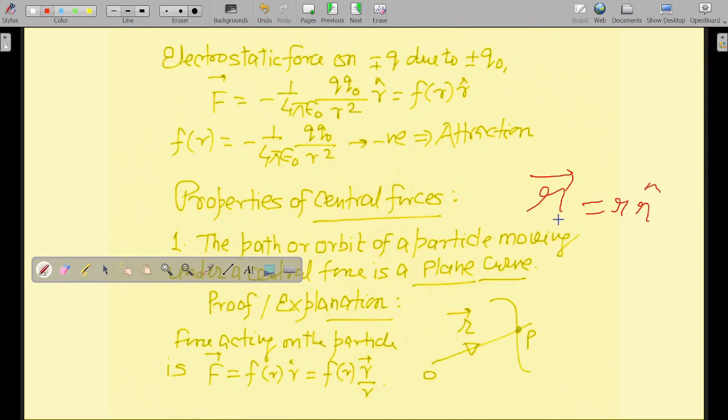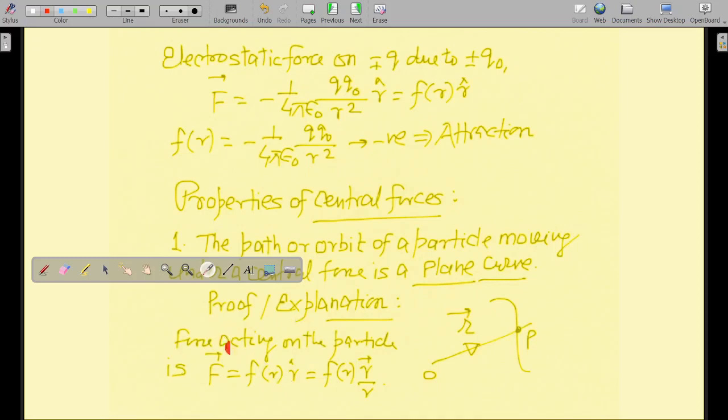The unit vector in the direction of R vector is the vector divided by its magnitude. When you divide R vector by R, the magnitude becomes 1, and R hat, being a unit vector, has magnitude equal to 1.